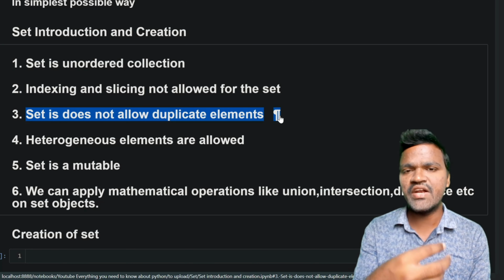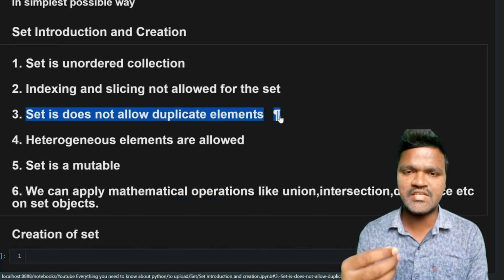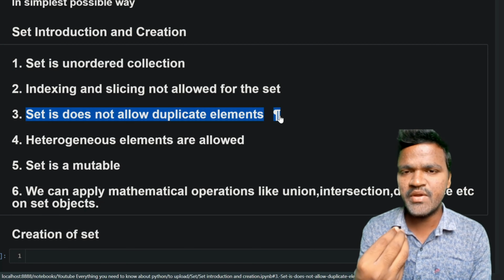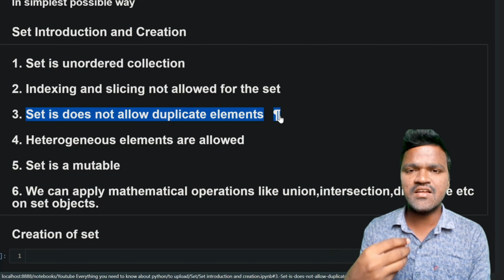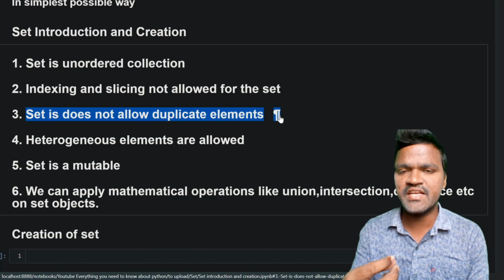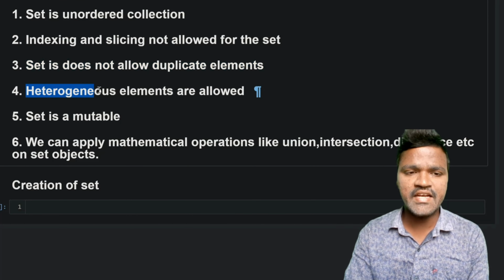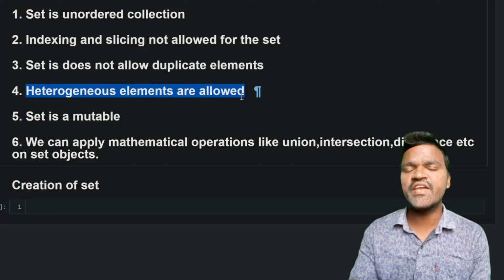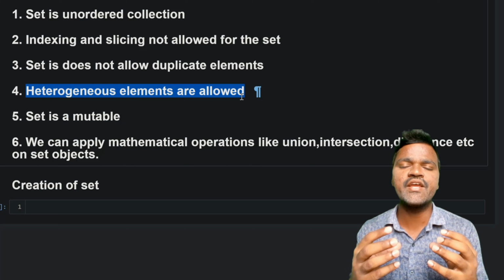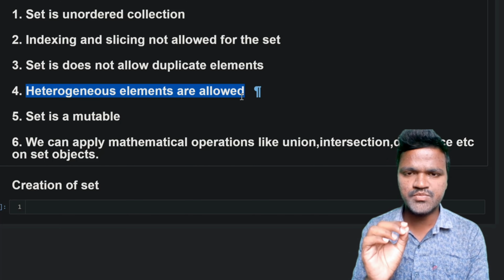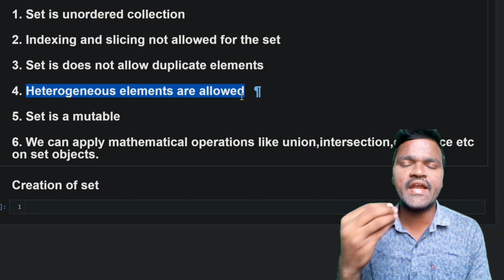When we consider other data structures such as lists and tuples, we can have duplicate elements, right? So a set is useful when you don't want duplicate elements. A set automatically removes all the duplicate elements. One more important consideration is that heterogeneous elements are allowed. We can have different data types of elements in a set, but we cannot have duplicate elements. These are two very important concepts.